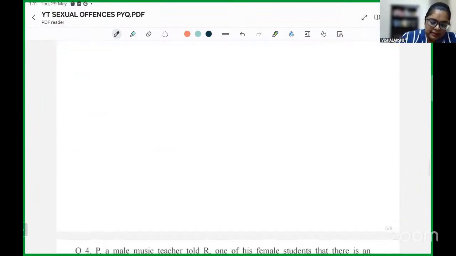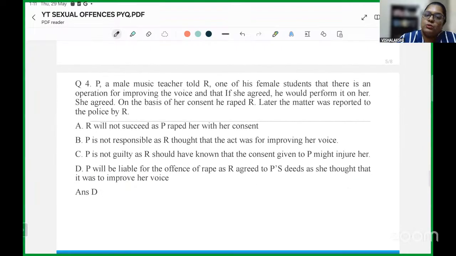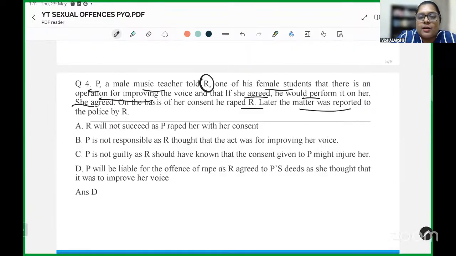Okay. Now we come to an example of rape. P, a male music teacher, told R, one of his female students, that there is an operation for improving the voice, and if she agreed, he would perform it on her. She agreed. On the basis of her consent, he raped her. Later, the matter was reported to the police by R.